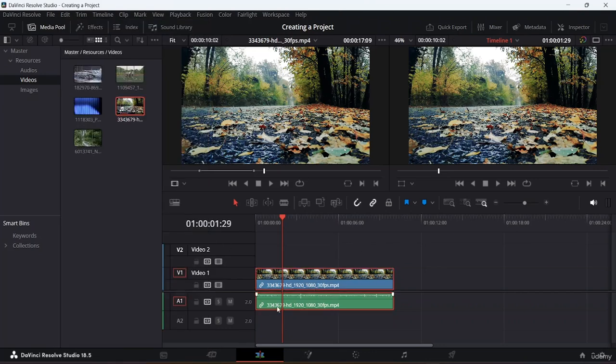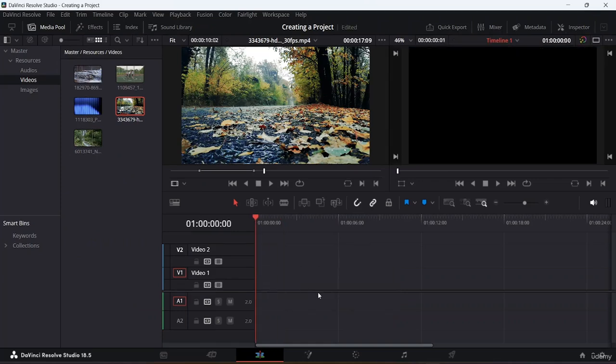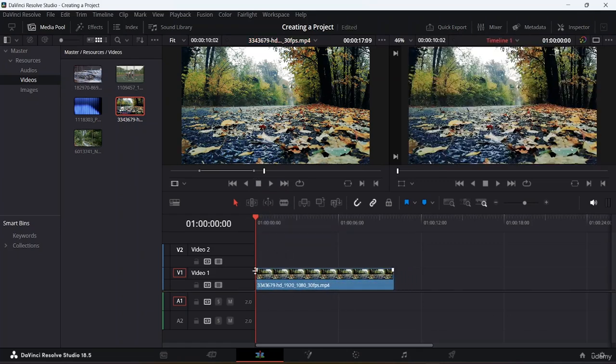Now I have imported this part, so let's delete this one. Let's say I want to directly import only the video. I don't want the audio to be here. Once you're in your source panel, if you take a look just underneath, you have two options. If you click on this first option and drag and drop it into the timeline, you can see I am only able to move my video part. From my source panel, I only got the video, not the audio.